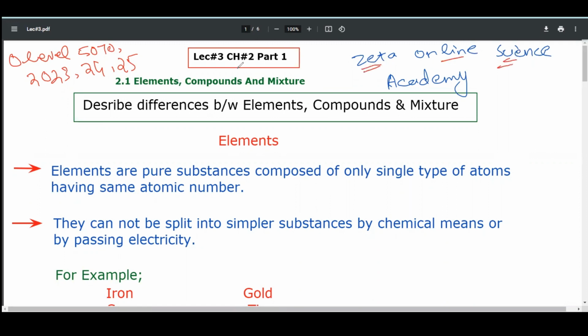Today we are going to start the second chapter of the O-Level series 5070, according to the syllabus 2023, 24 and 25.